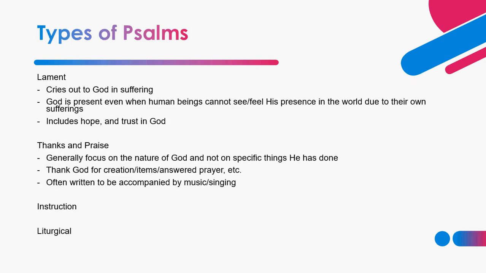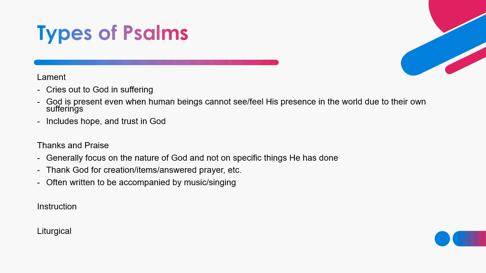I'm going to move on to the last slide here. You'll want to write all this down. There are 4 types of psalms, and I'm only looking at the first 2 with you right now. We'll come back to instruction and liturgical later, but definitely write out what I have here for lament and then thanks and praise. So the first type of psalm is a psalm of lament,